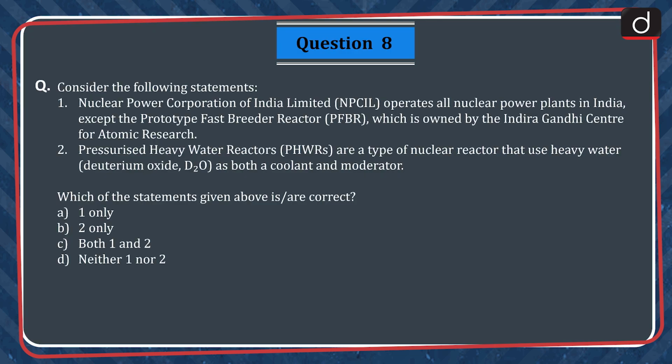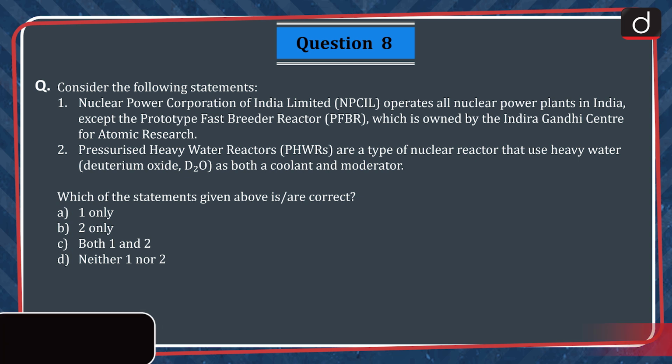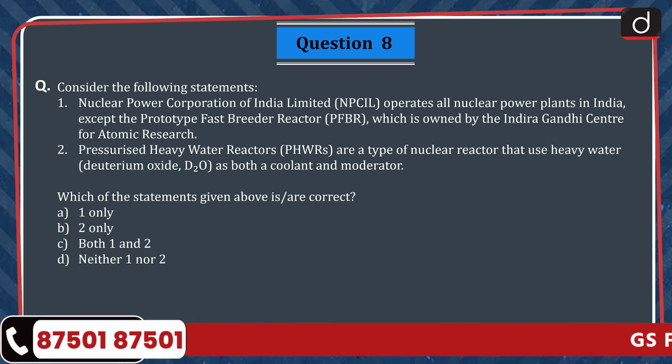Question 8. Consider the following statements. 1. Nuclear Power Corporation of India Limited, NPCIL, operates all nuclear power plants in India except the prototype fast breeder reactor, which is owned by the Indira Gandhi Centre for Atomic Research. 2. Pressurized heavy water reactors are a type of nuclear reactor that use heavy water as both a coolant and a moderator. Which of the statements given above is or are correct?